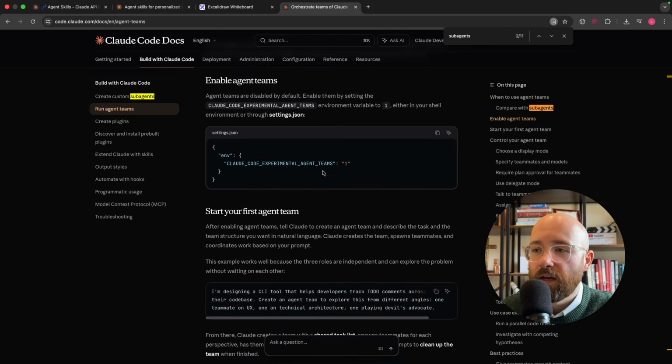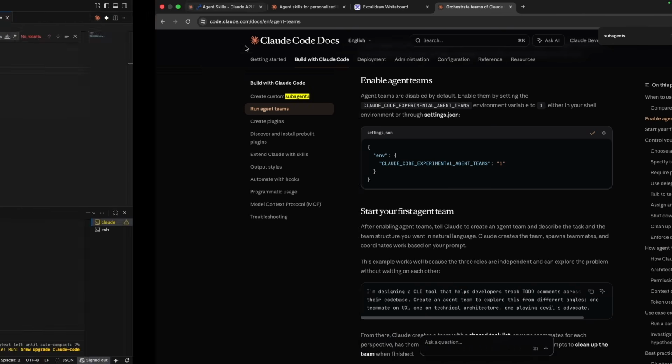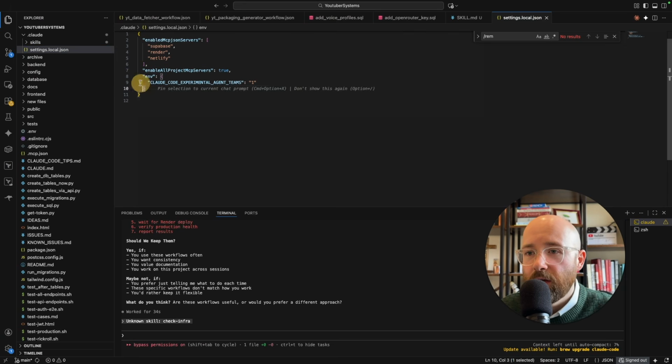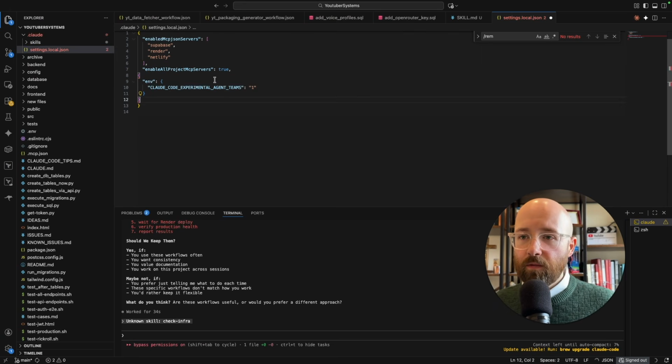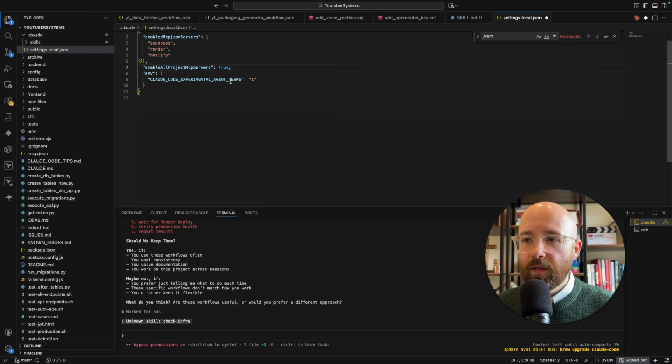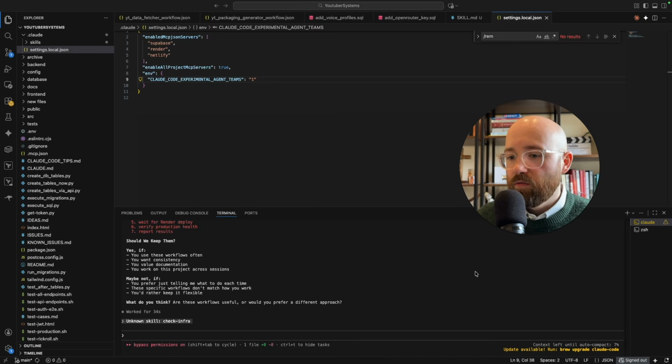And this is what you have to add here into your settings.json. So just copy that, head on over to your settings.json. So I have mine here inside of Claude, and it's just this part here. There we go. Make sure there's a comma here. That's added in. Let's save that. And I think now we'll have to reboot Claude.